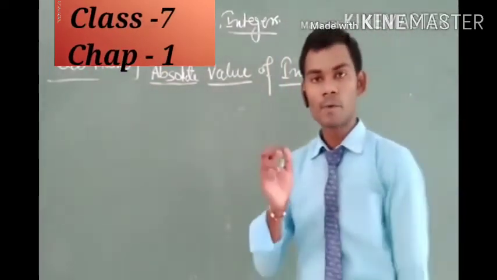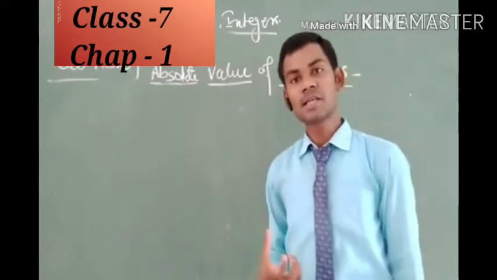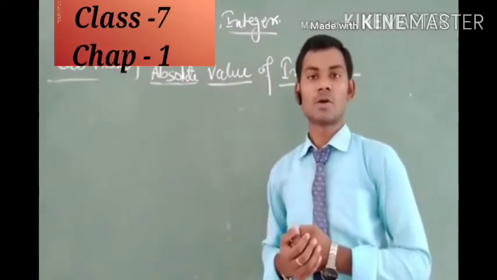The absolute value of an integer also depends on the position of the integer.